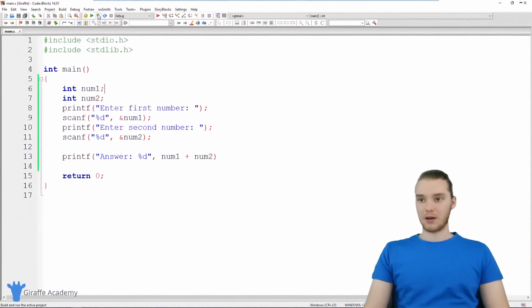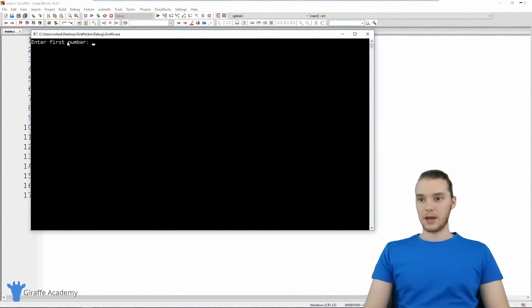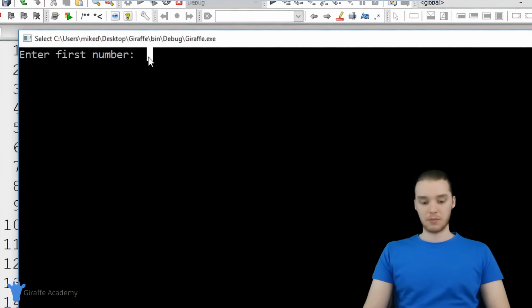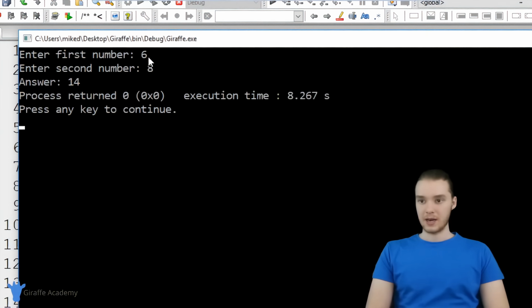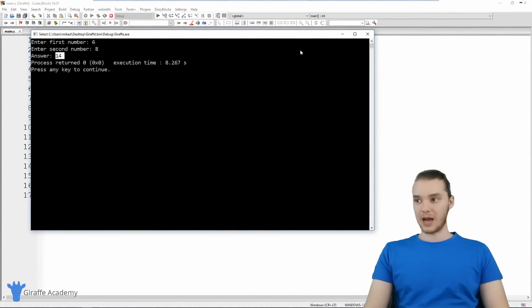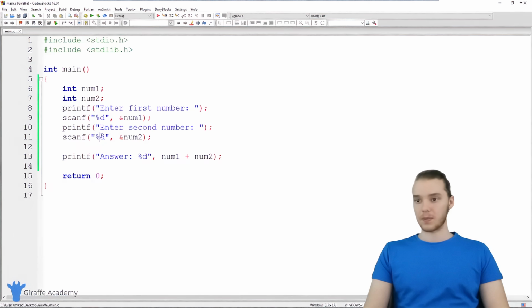Let's try to run our calculator. So I'm gonna run my program, and you'll see over here it says enter first number, so let's go ahead and enter 6. Enter second number, we'll enter an 8, and now we're gonna get 14. So 14 is the correct answer. So our program worked. It was able to add the numbers correctly and everything's awesome.